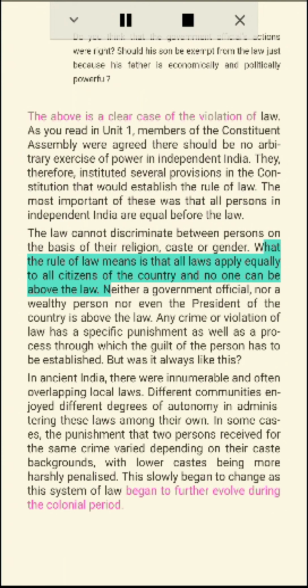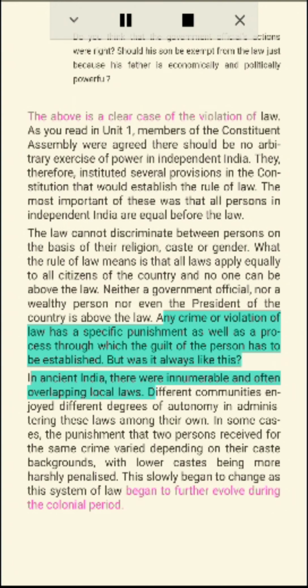What the rule of law means is that all laws apply equally to all citizens of the country and no one can be above the law. Neither a government official, nor a wealthy person, nor even the president of the country is above the law. Any crime or violation of law has a specific punishment as well as a process through which the guilt of the person has to be established.